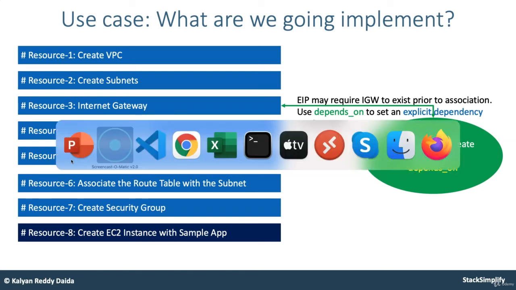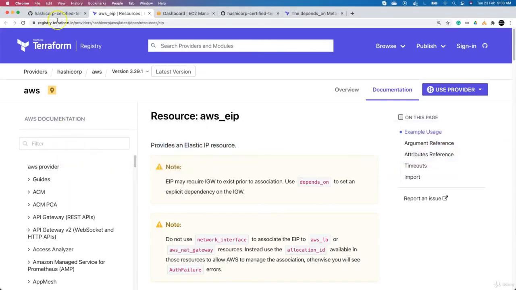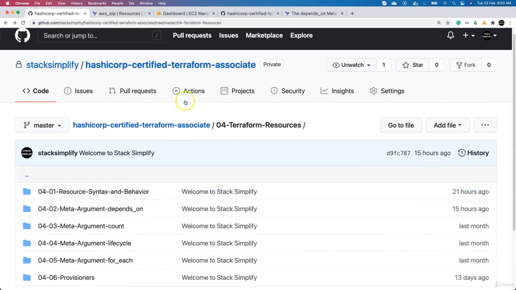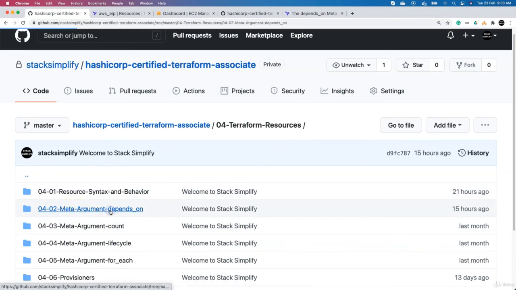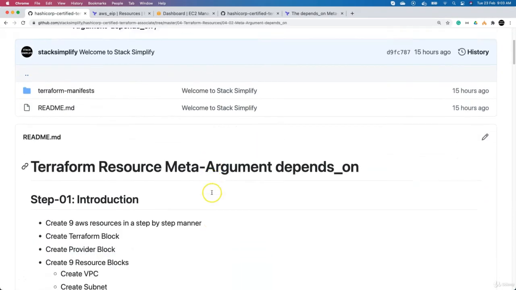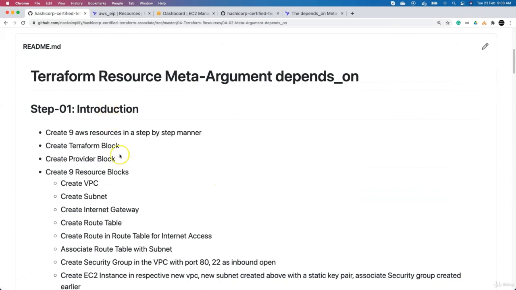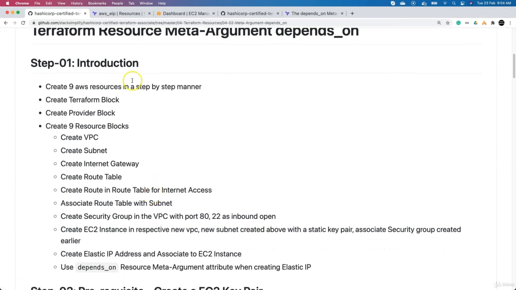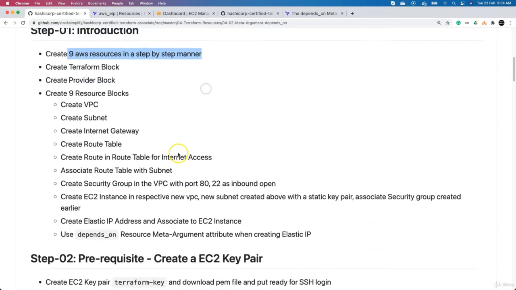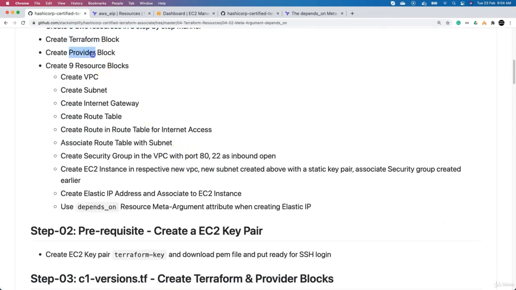Let's go back to our GitHub repository. In our HashiCorp Certified Terraform Associate repository, in 04 Terraform resources, you have a section called 0402 meta argument depends_on. In the introduction it is given clearly that you will create 9 AWS resources step by step: the terraform block, the provider block, and 9 resource blocks.